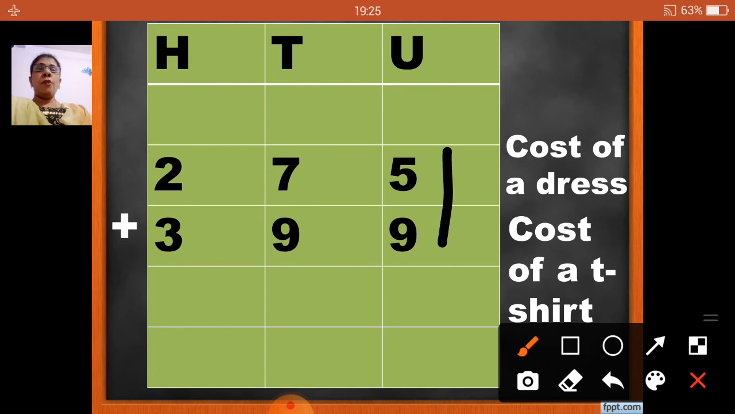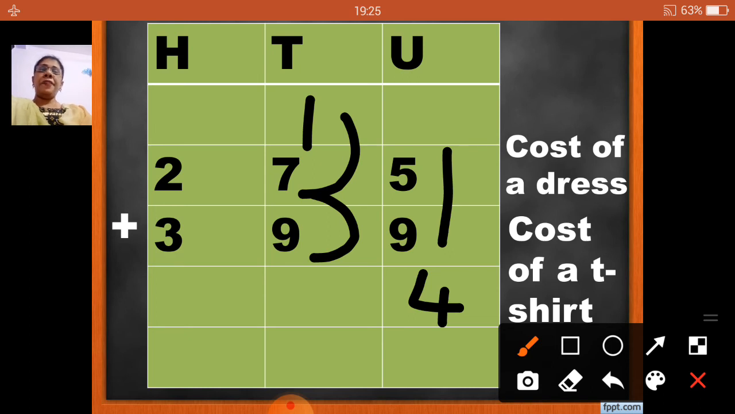To 9 we will add 5 more. 10, 11, 12, 13, 14. So I am going to write 4 here and 1 I will carry over. Now 7 plus this 1 will be 8. 8 plus this 9. To 9 if I add 8 more, then 10, 11, 12, 13, 14, 15, 16 and then, children, 17. Correct. So we will write here 7 and again we will carry 1 here.